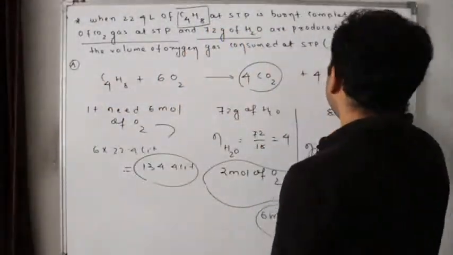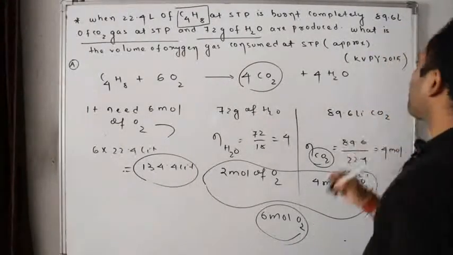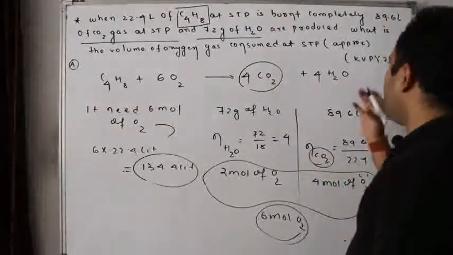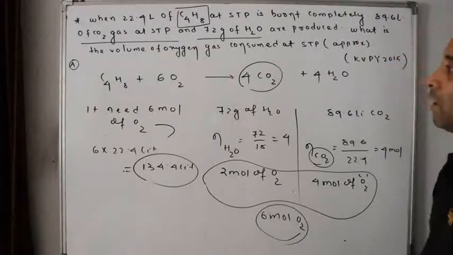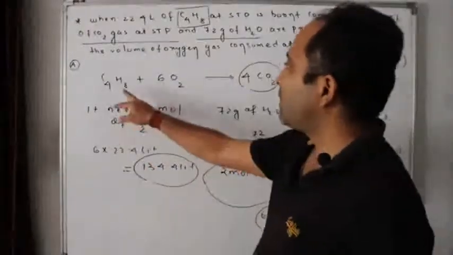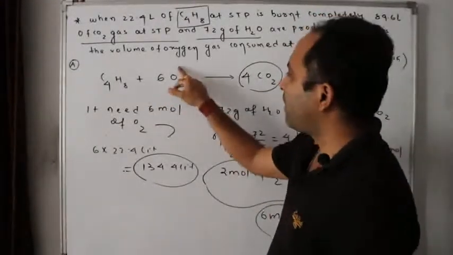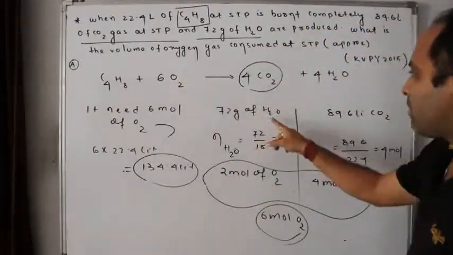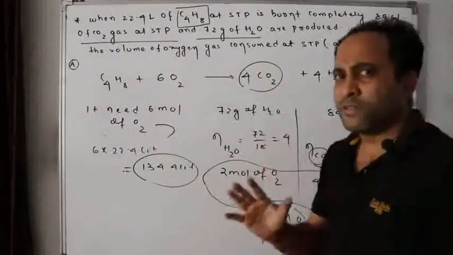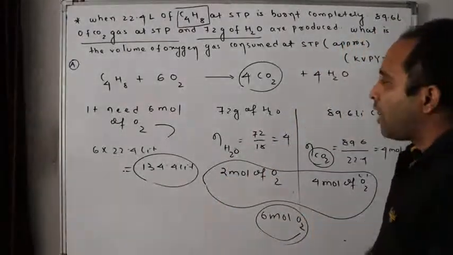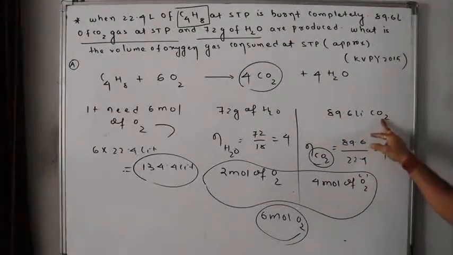Because this question was a KVPY question of 2015, Kishore Vaigyanik Protsahan Yojana. It says C4H8 plus oxygen gives CO2 and water, balance not necessary. How much amount of oxygen is required to produce 72 grams of water and 89.6 liters of carbon dioxide? Very simply, don't get so confused. Very simply listen to what I am saying.